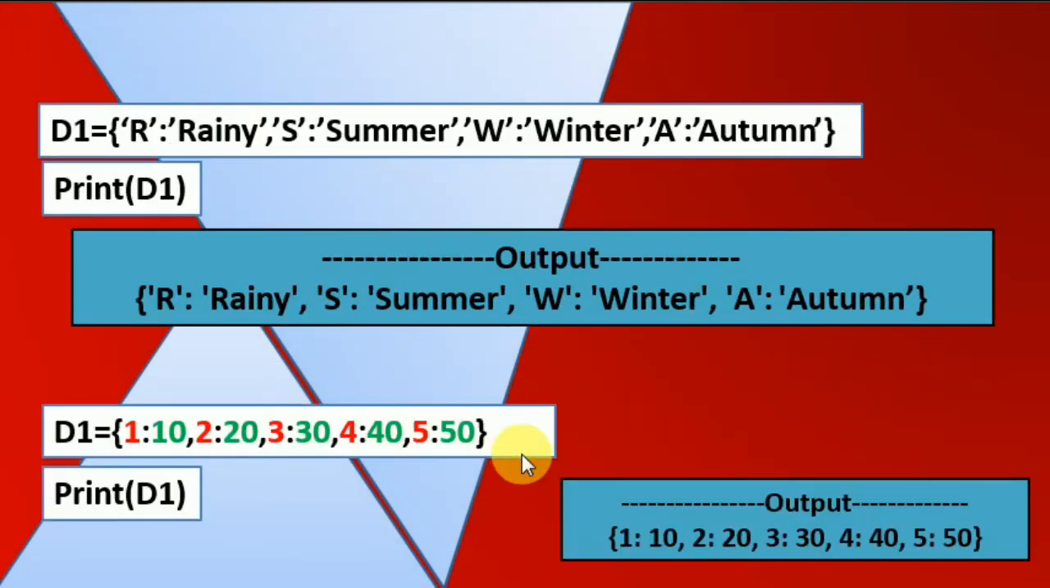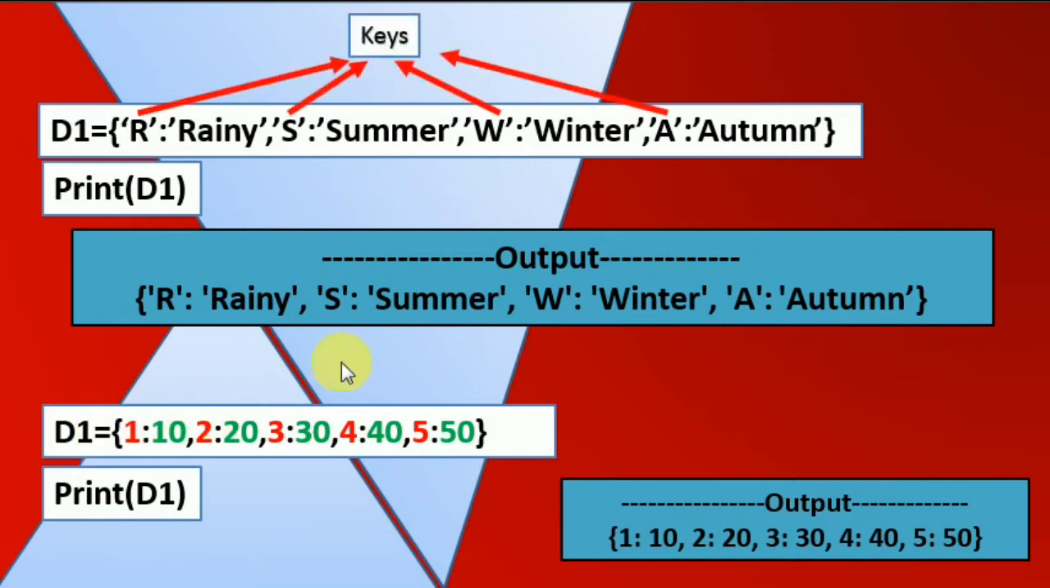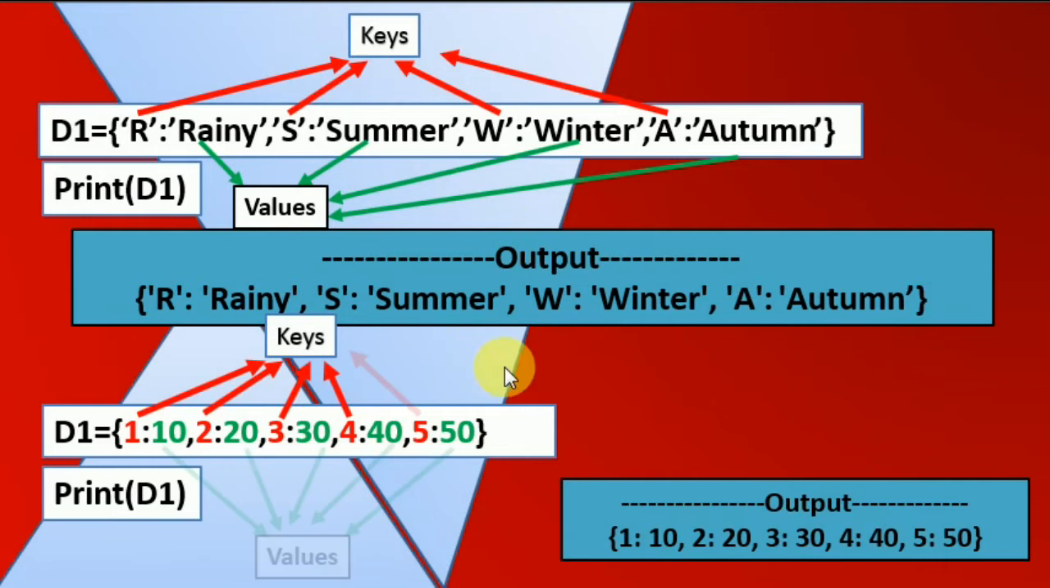Another two examples I have given. d1 are rainy, summer, winter, autumn. Same, d1 is going to display me the output, and in this one I have also written which ones are the values and which are the keys. These are the keys and values. If I display d1, then it will display me the output like this: 1 colon 10, 2 colon 20, 3 colon 30, 4 colon 40 and 5 colon 50.